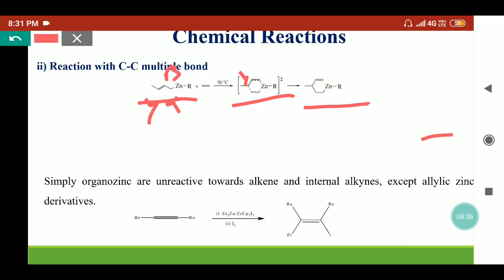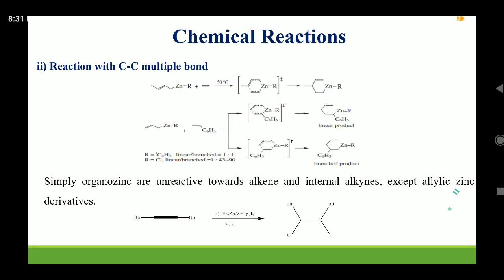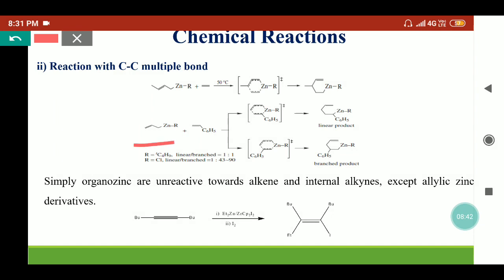Now coming to the next reaction, where the allylic zinc compound reacts with styrene. It can give the linear product or the branched product depending on the transition state formation, and it will depend on this alkyl group. If it is an alkyl group like a tertiary butyl group, then the linear and branched products will form in equimolar ratios. But if this R group is replaced by chlorine, then the branched product will be the major product.